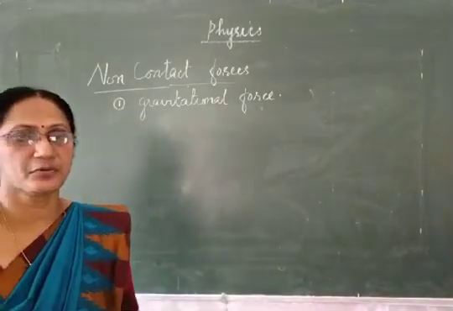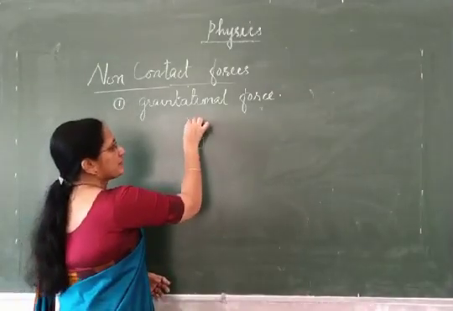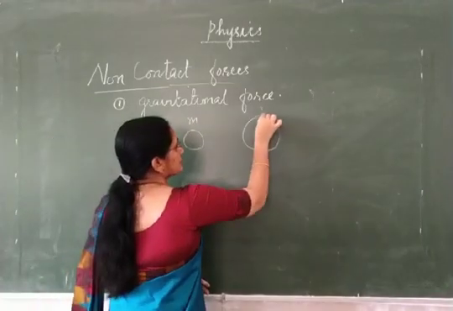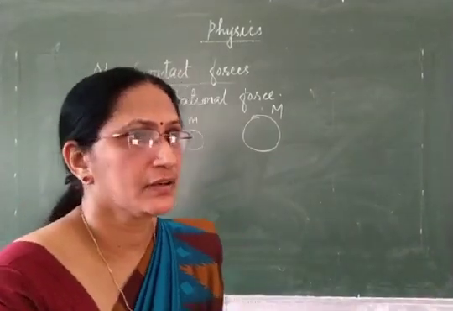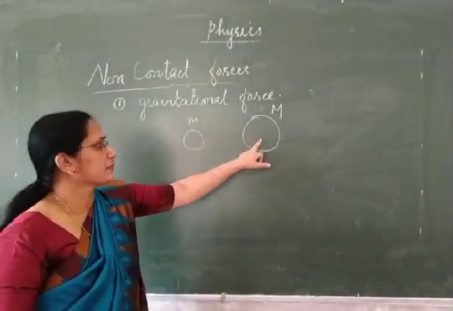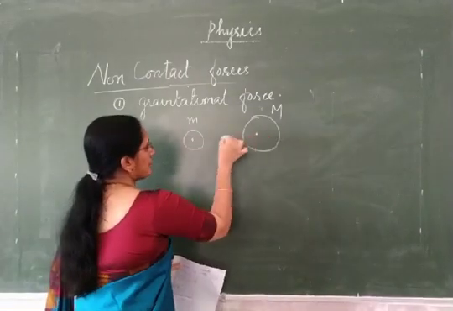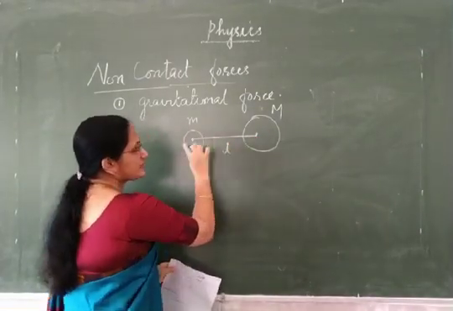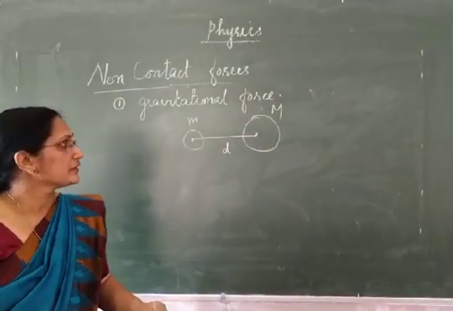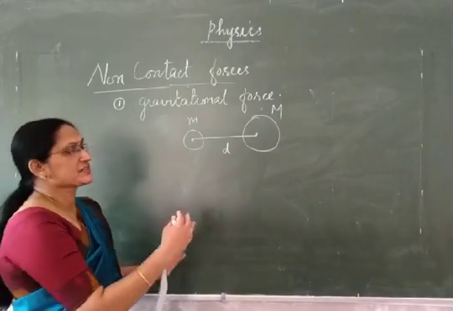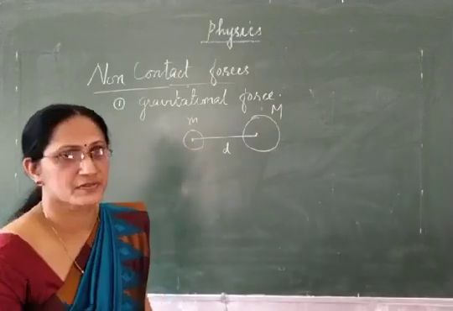About gravitational force, we have studied in 9th class. It is the force of attraction happening between two bodies. Consider two bodies of different mass, small letter m and capital letter M, kept at a distance d. I mean the distance between the centers of the two bodies is d. Then there will be some force of attraction happening between these two bodies, that is called gravitational force.